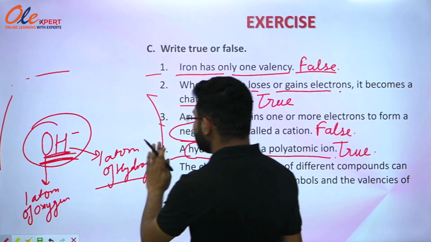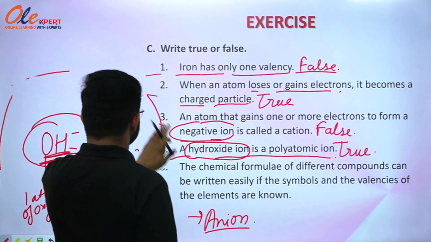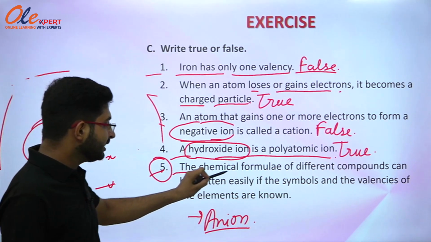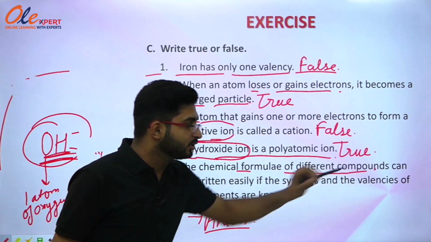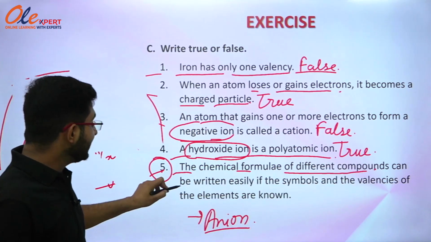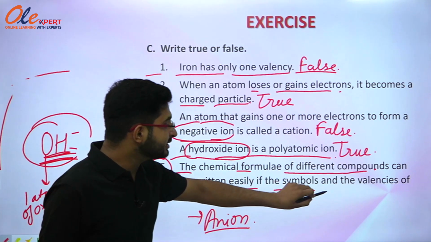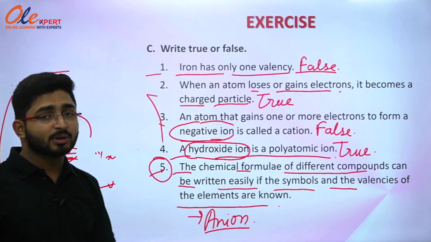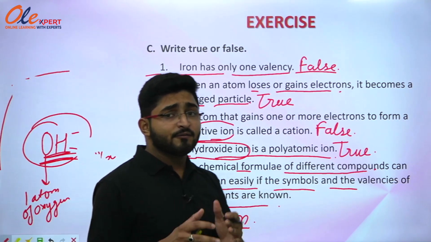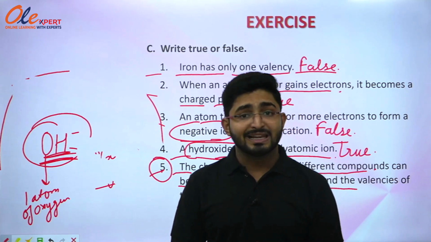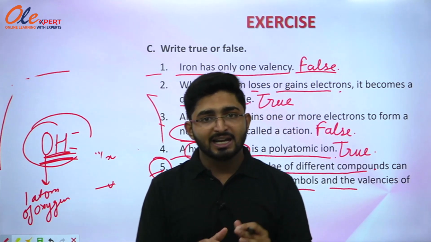Okay, now we are moving with the next statement that is given on your screen. Statement number 5 says that the chemical formula of different compounds, whenever we are writing a chemical formula of different compound, can be written easily if the symbols and the valencies of the elements are known. So we can write the chemical formula of a compound when we know the elementary symbols as well as the valencies of those particular elements.